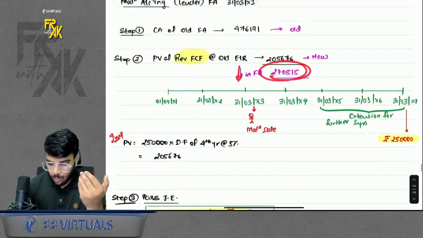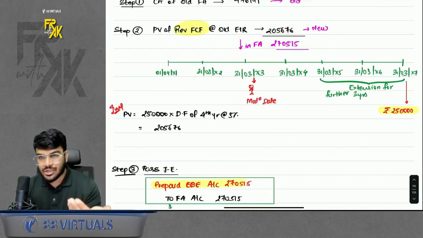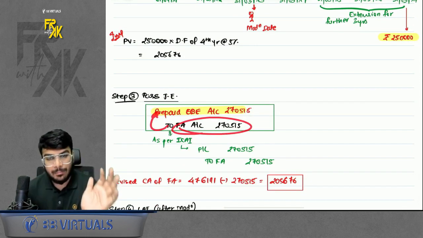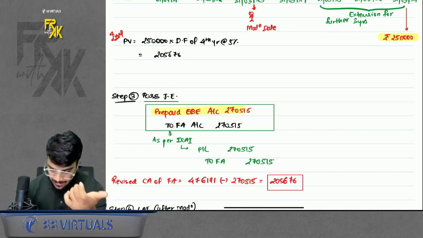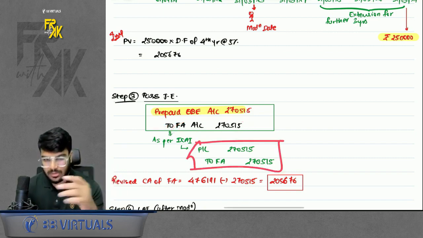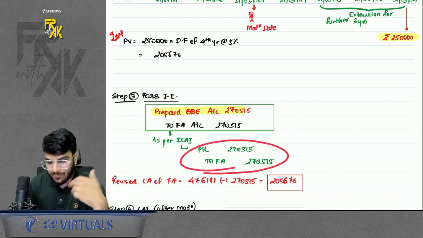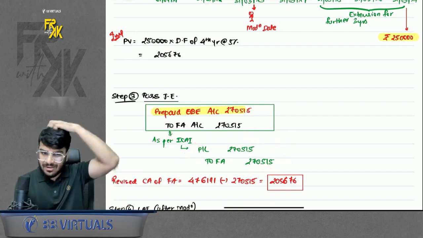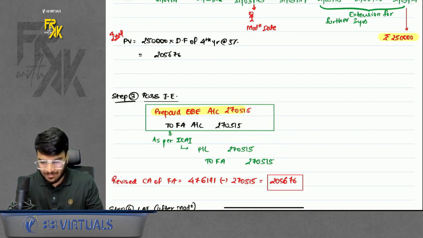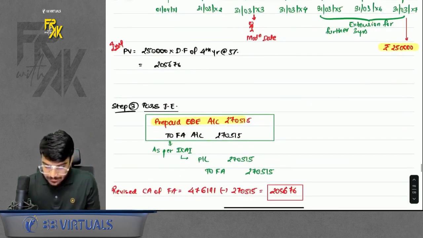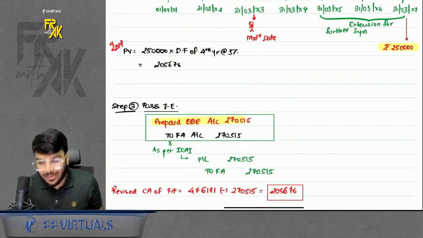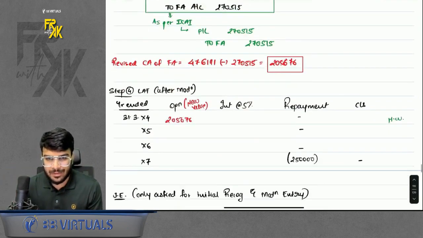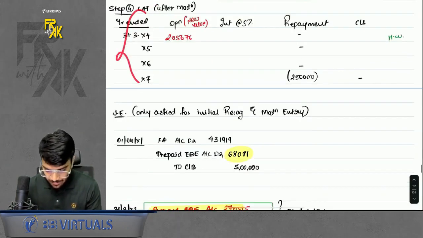Okay. Now how to pass the entry? Because there is a relationship involved here, normally such reduction will be adjusted from prepaid employee benefit expense, but as per ICAI in the solution they have adjusted from profit and loss. No reason given for this, but in exam if you remember what ICAI has done, do this profit and loss adjustment only. There was no prepayment happening here again, so no cash bank is involved. Directly reduce the financial asset and debit to prepaid employee benefit expense, and then prepare the LAT after modification.